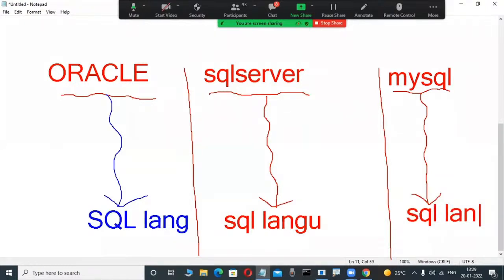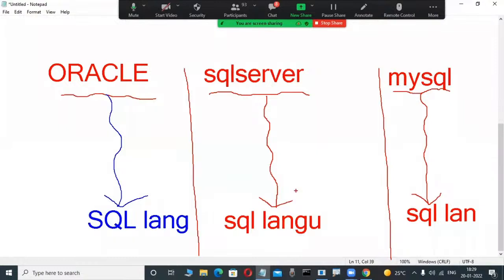Many people attending this demo class have this doubt: are all these SQL languages the same or different? Whether you are working on an Oracle database product, your friend on SQL Server, and another friend on a MySQL database product, all of you are using a SQL language. But are these SQL languages the same or different? Only one answer is correct.